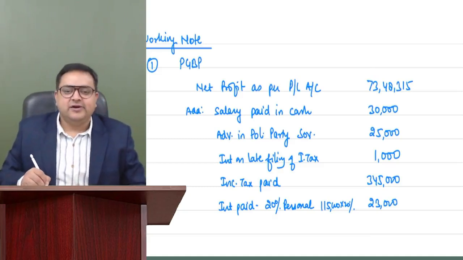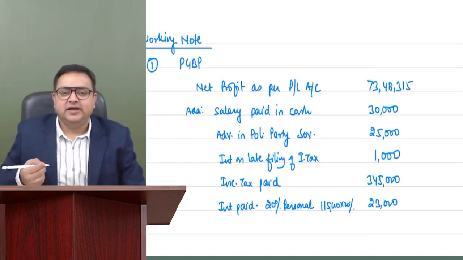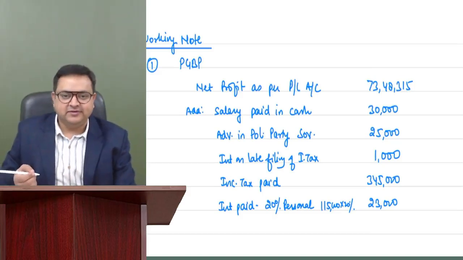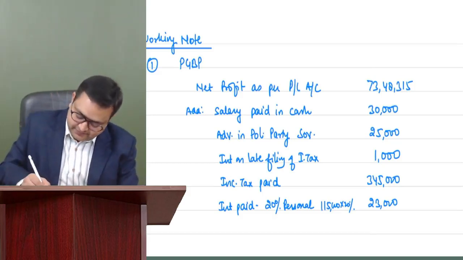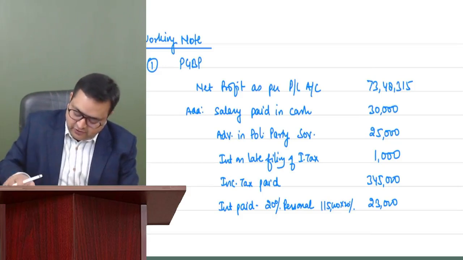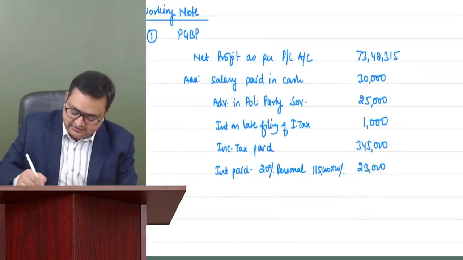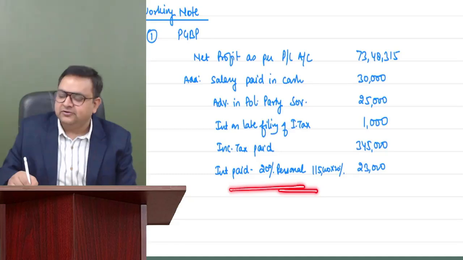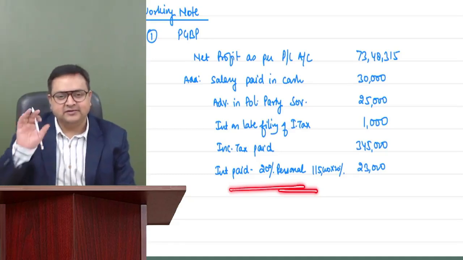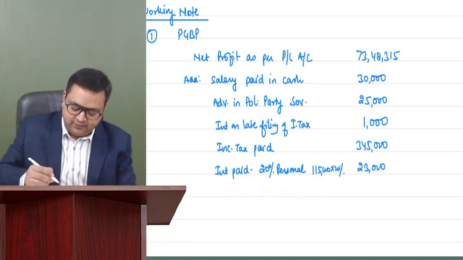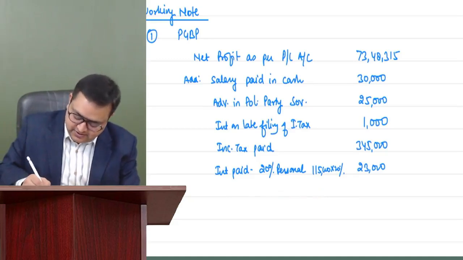And then it is given to us that TDS has also not been deducted on 30%. So 30% we are going to disallow. I'll also be mentioning this in the TDS chapter, with some provisions over there. But as of now, I'm disallowing it, as we know in PGBP.